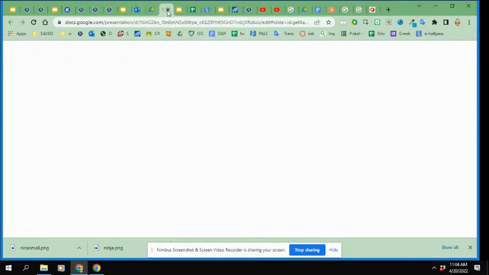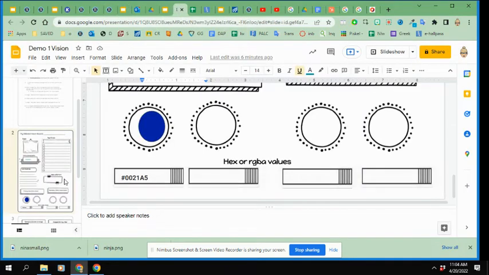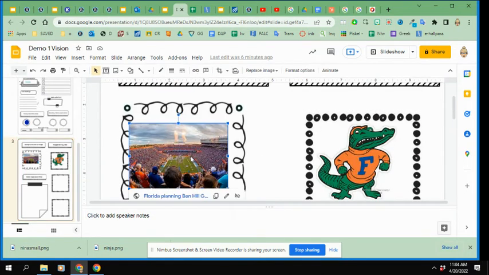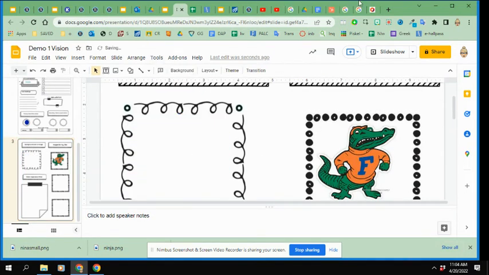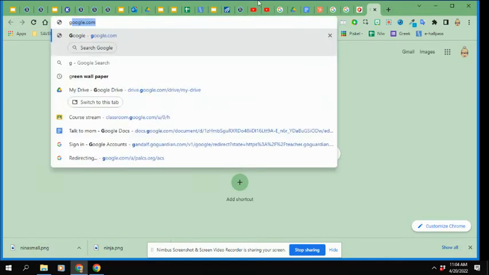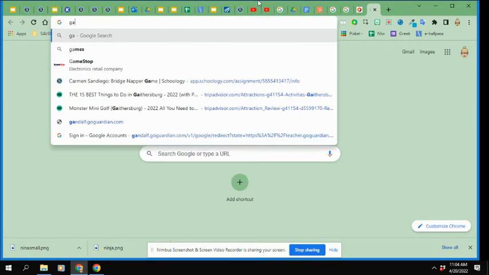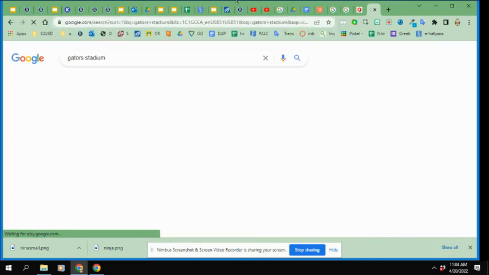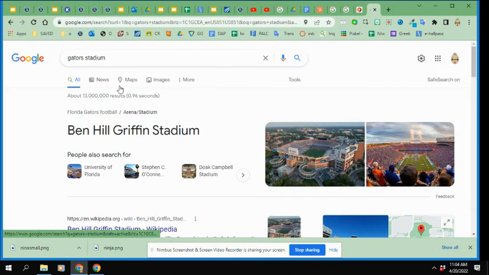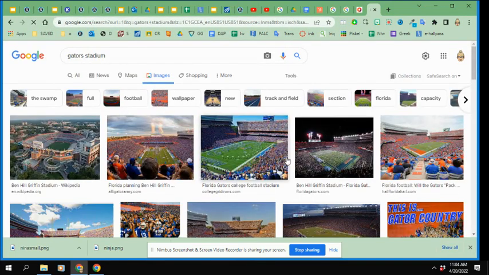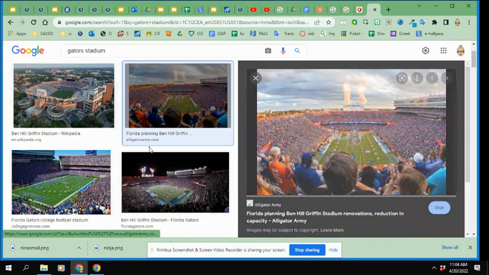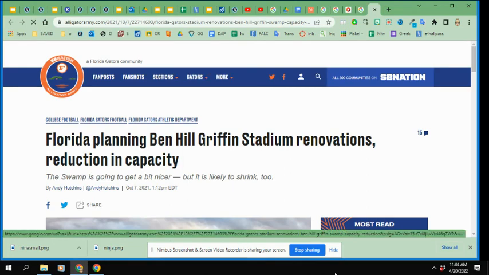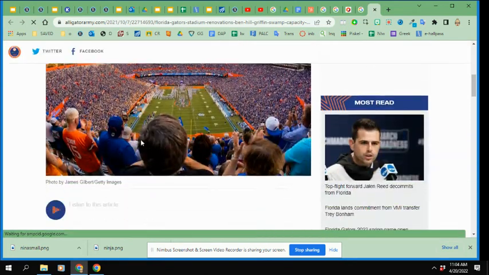So how do I do that? I'm going to come over to my demo board, my University of Florida one. I'm going to delete this. I want a background that is the stadium. So I'm going to Google Gators Stadium. Okay. Click on it. I'm going to find the picture I want, images. Okay. I'm going to go to the actual website where it is. So I have to actually click on the actual picture to go to the website, not just Google. Okay. Here's the image on its website.